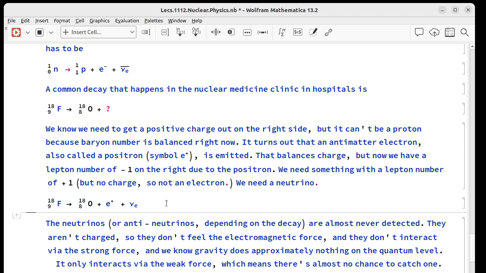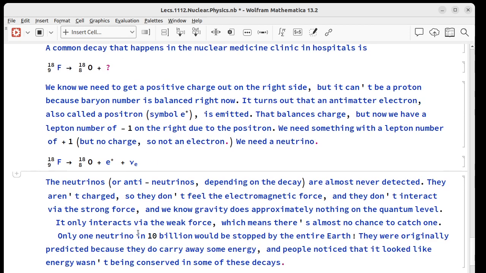Now, these neutrinos or antineutrinos, whichever decay you're talking about, virtually never get detected. They don't carry charge, so they don't feel the electromagnetic force. They don't feel the strong force, and gravity does almost nothing on this scale, so it might as well not even be there. It interacts through something called the weak force, or the weak nuclear force. If you have the entire Earth as your radiation shielding and you fire 10 billion neutrinos through it, 1 would be expected to be stopped.